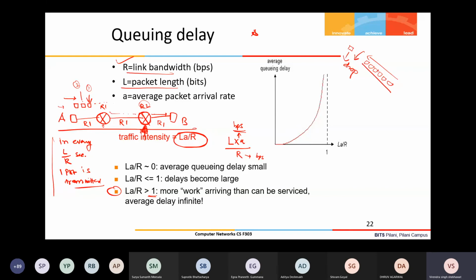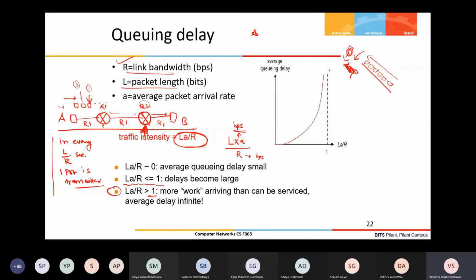So for a very large queue, the queuing delay for a packet will be kind of infinite. Suppose there is no drop, let us say the queue is infinite. Practically it is not possible, but theoretically it can be infinite. So for an infinite queue, my average queuing delay can also be infinite. So that's why, when LA by R reaches towards 1 or goes more than 1, the delay will be infinite.